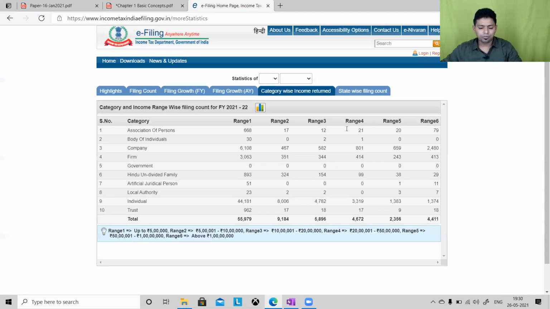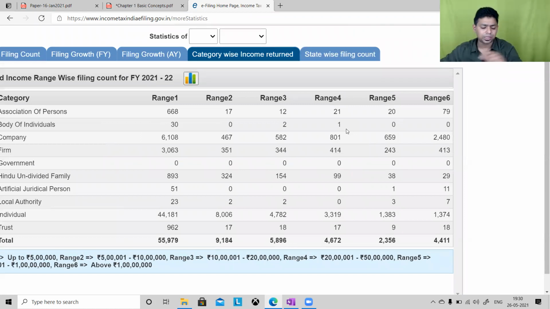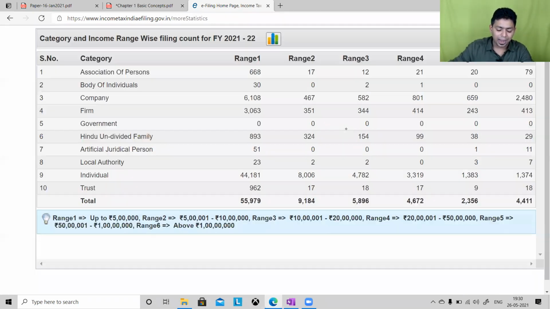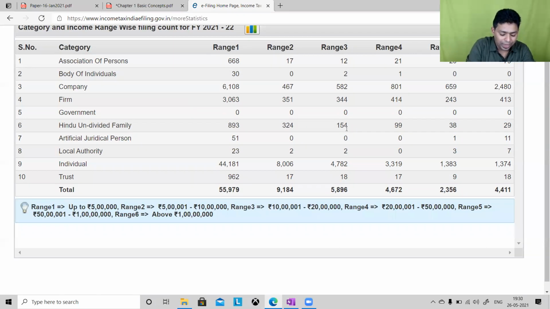But please understand, we will discuss this one more time when the filing of return chapter comes. But I just wanted to tell you there are 6 ranges: range 1, range 2, range 3, range 4, range 5, range 6. Look at the bottom, a definition of ranges. Range 1 is up to 5 lakh. The maximum number of returns are getting filed in range 1. Okay, last year this data is deleted now.